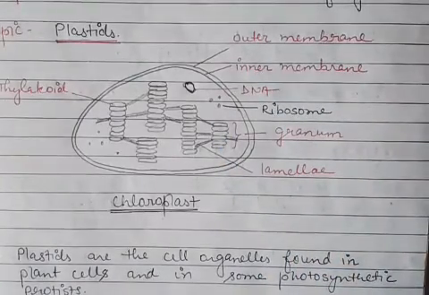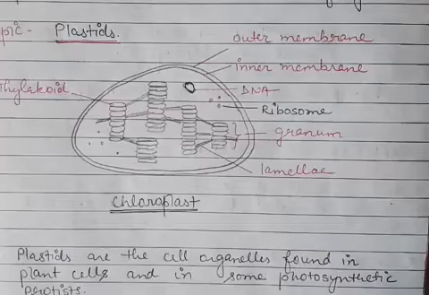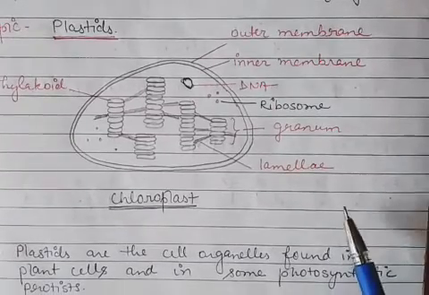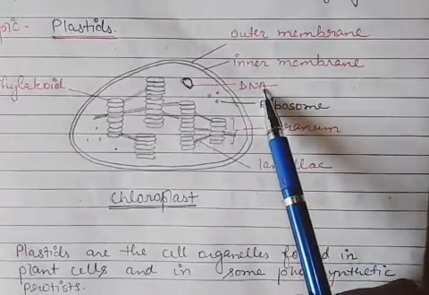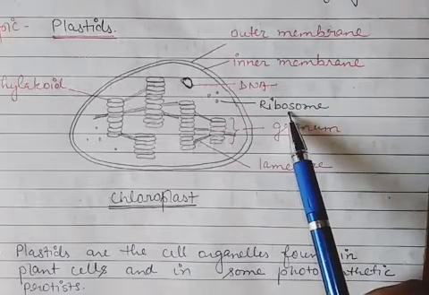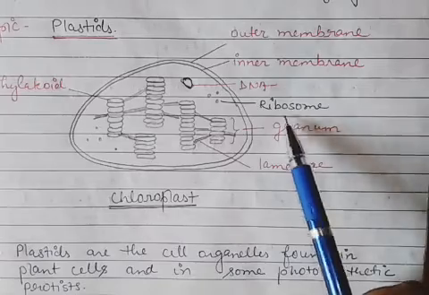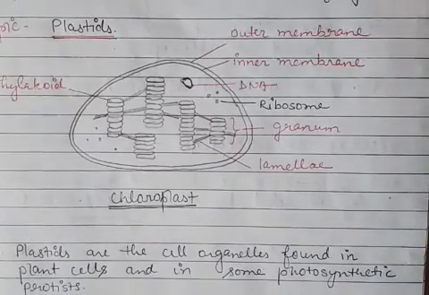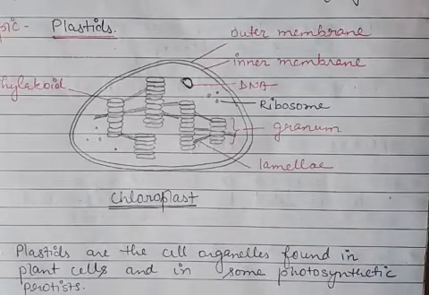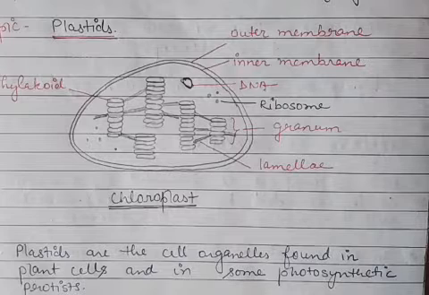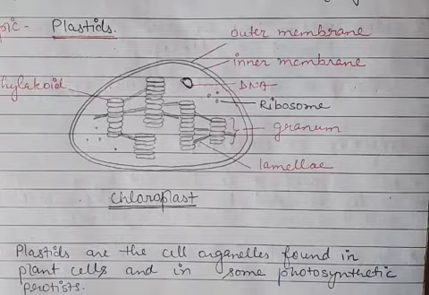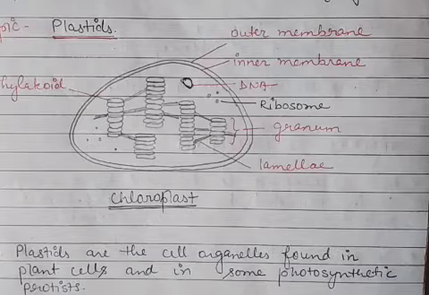Like mitochondria, they also have their own genetic material. This is the DNA, and they also have ribosomes for protein synthesis. So you can say plastids can also, like mitochondria, produce their own protein because they have their own genetic material and the ribosomes.